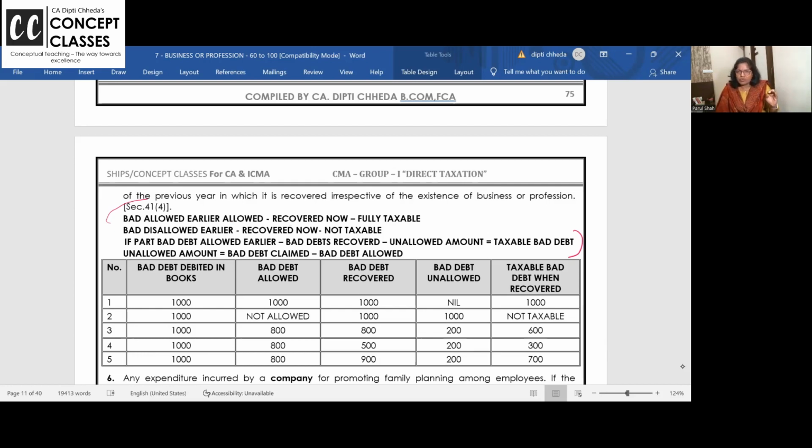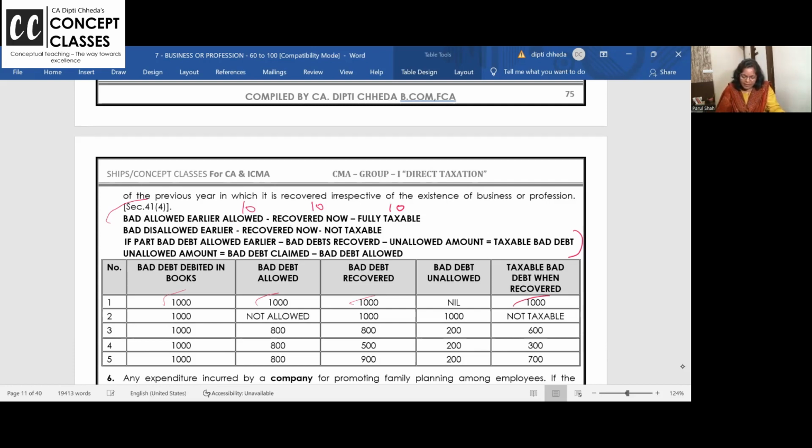Bad debt is allowed. I said to the department, look, I lost this much money. They allowed 10 rupees. After 3 years, I met that person, Rahul, somewhere. Rahul is saying, ma'am, then I didn't have money, keep these 10 rupees. I said, Rahul, forget it, I've closed that business. Rahul is saying, no, ma'am, karmic account is going on. Please accept money. So I accept it. Is that 10 rupees my income? Yes. Is it fully taxable? Yes. First case: bad debt debited, 1000. Allowed, 1000. Recovered, 1000. Taxable, 1000.